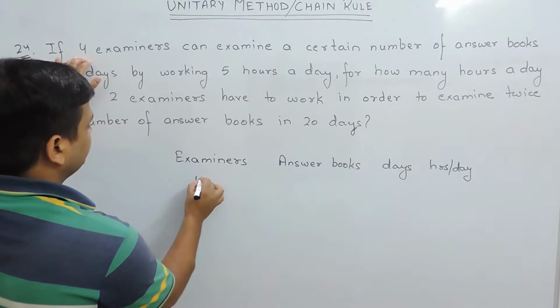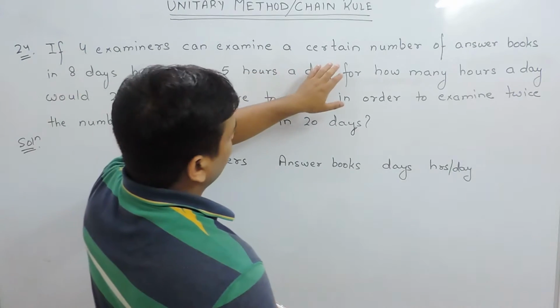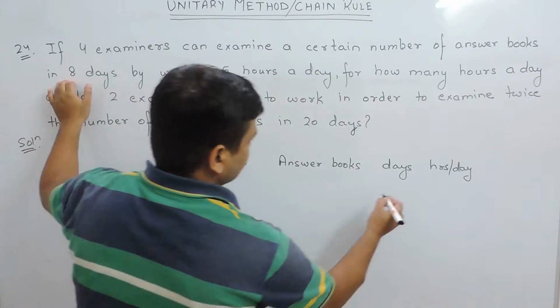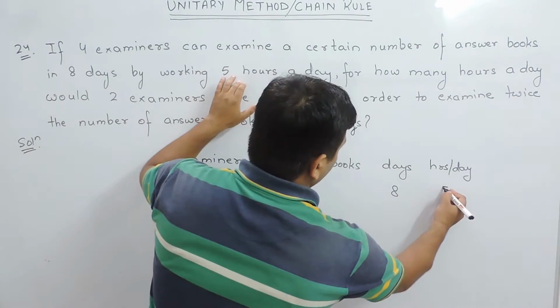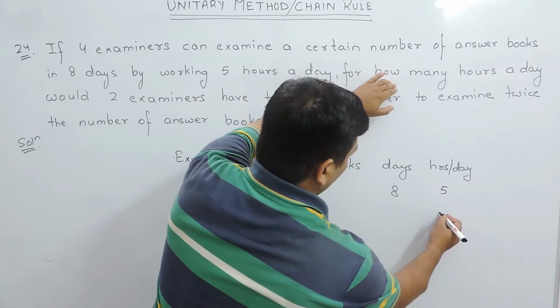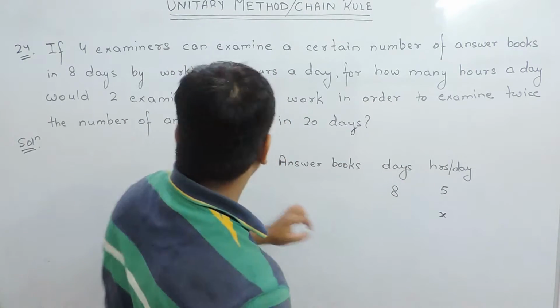We have 4 examiners and they examine a certain number of answer books in 8 days. The number of days is 8, by working 5 hours a day. For how many hours a day? Therefore, we have to calculate the number of hours per day.